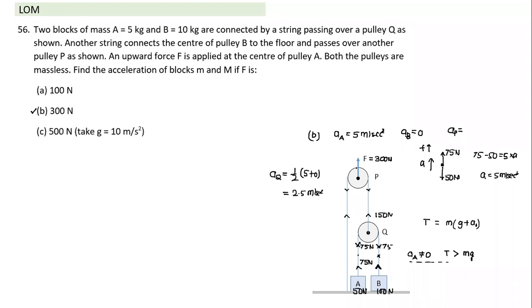Now I come to P here. The acceleration of P will be equal to this side. It is not in motion, this acceleration is 0. And this point is having an acceleration of 2.5. So the acceleration of P will be equal to 1 by 2 of this acceleration 0, another acceleration 2.5. So the acceleration of P will be equal to 1.25 meter per second square.